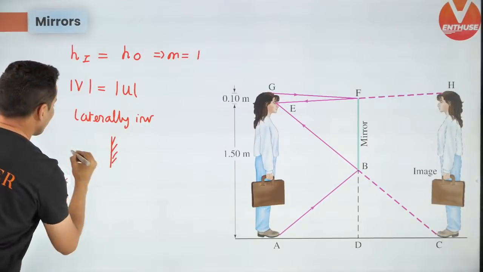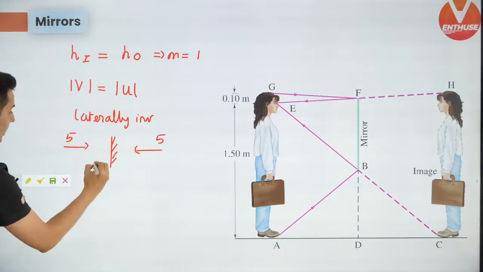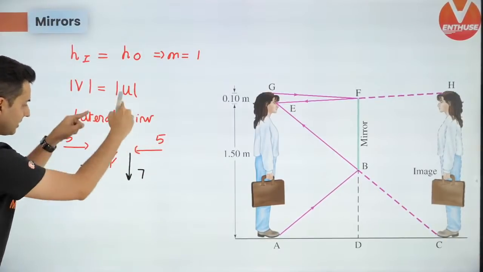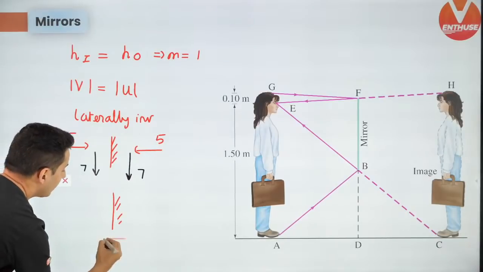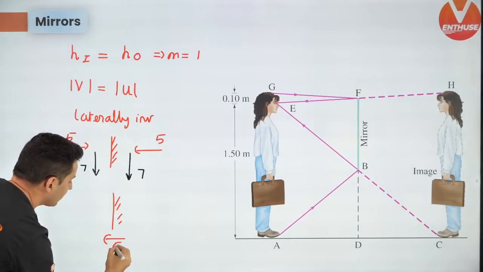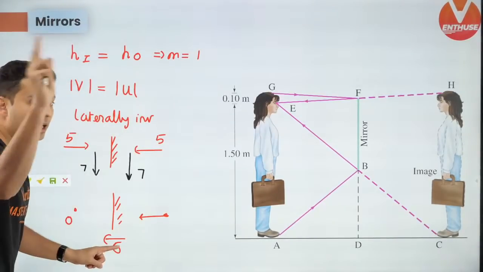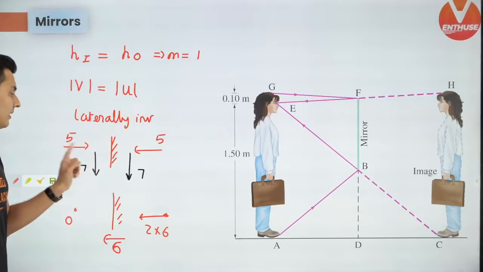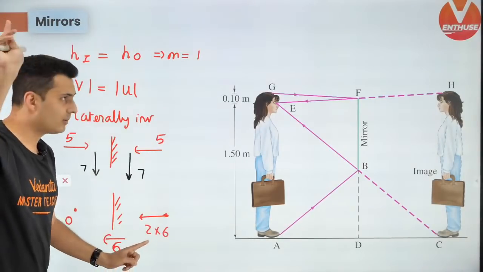If there is a mirror and you run with a speed of 5, the image also runs with a speed of 5. And if you run with a speed of 7, then the image will run with a speed of 7. All right, remember these things. And another important thing, if the mirror runs towards you with a speed of, let's say, 6, and you are at rest, then the image will run with double the velocity, that is 2 into 6. Keep this in mind. If the mirror is at rest, then these velocities are equal. If the object is at rest and the mirror is moving, then it is twice the velocity.